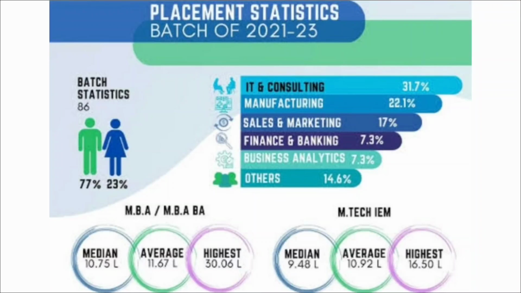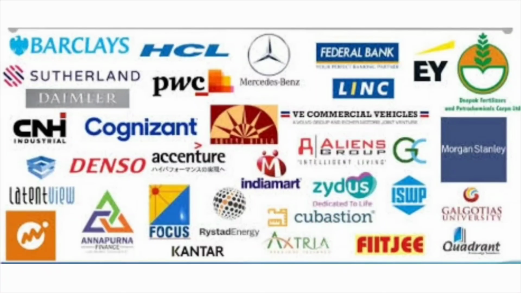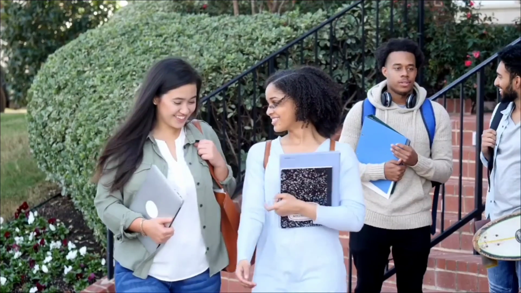Then if we consider the overall batch profile, 77% of candidates are male and 23% are female. If we consider the top recruiters for IIT Dhanbad, they are Barclays, HCL, Federal Bank, EY, Byju's, IndiaMart, Accenture Strategy, PwC, Cognizant, Morgan Stanley, and there are many more companies over there. So this is all about IIT Dhanbad.